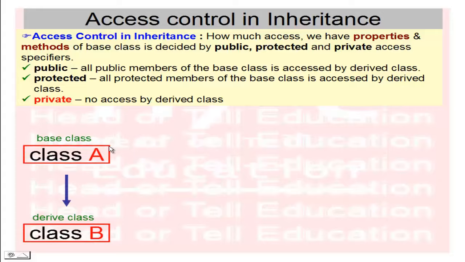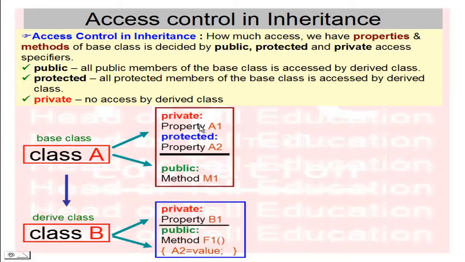For example, the same example: base class is A and I have derived the class B from the base.